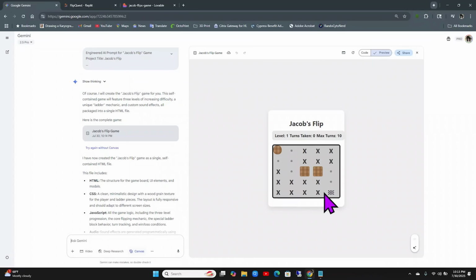Okay, so it looks like there's an end flag, and it looks like maybe those are ladder spaces. Oh, and it already is starting to use the X's. So let's see. That's 1 click. That's 2 clicks. Well, I think we have a problem. So I am stuck. Okay, let's see if the other games do any better.